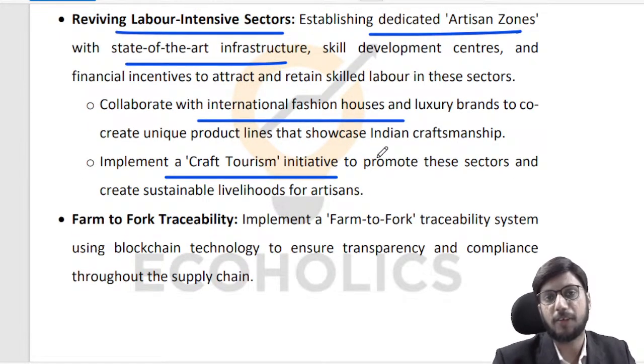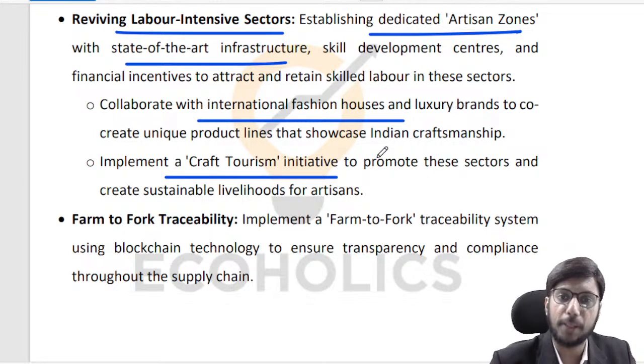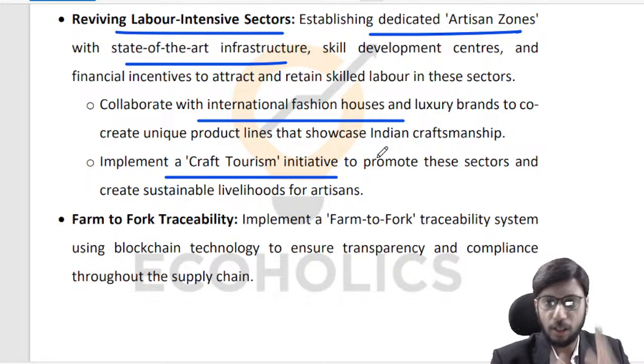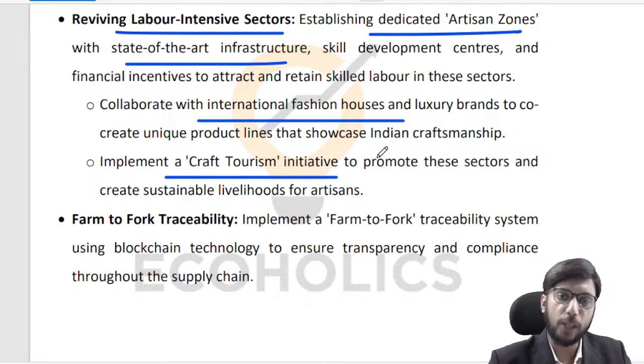Like for instance, when we talk about textiles, there is some initiative that the government had launched called Mitra Parks, right? Textile Mitra Parks or something like that. So what happened to those Mitra Parks? Because I remember around 10 years ago, 15 years ago, there used to be a lot of talk around textile related special economic zones, right? So dedicated special economic zones for textiles called textile parks, right? What happened to those textile parks?